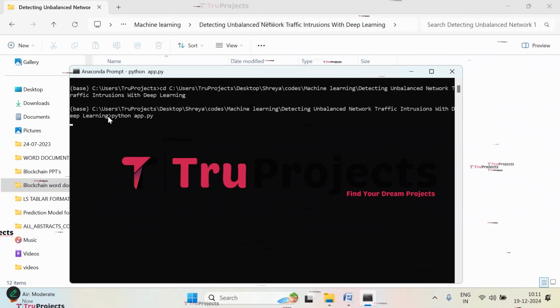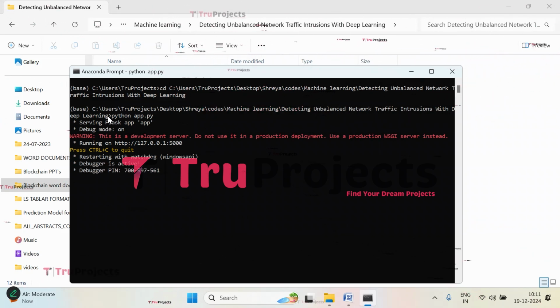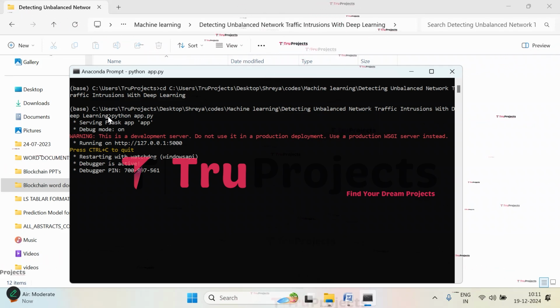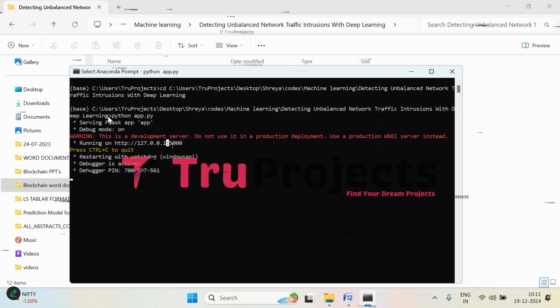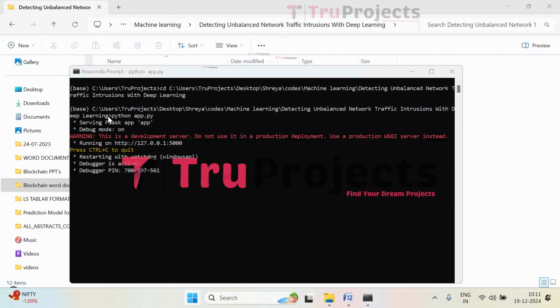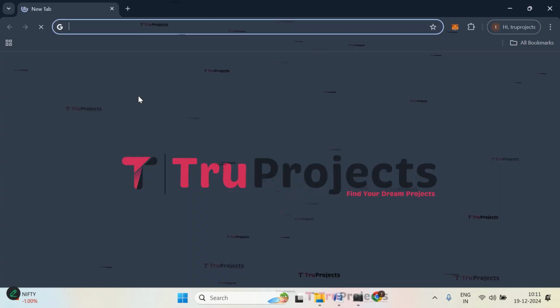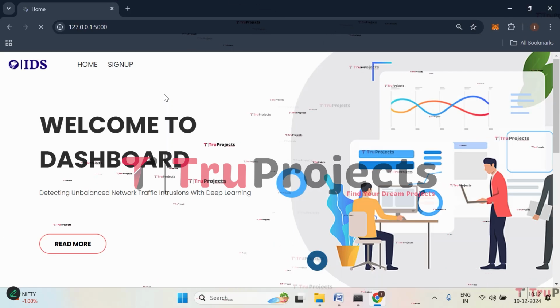By giving this command, it will execute the Python script and perform a runtime check for any syntax errors or logical issues. And after running the app.py file, the Flask framework will host the application locally at the default address, which is the localhost and the port, unless configured differently. So we have to copy this local link provided by the Flask framework and paste it in any web browser. I'm copying it. I prefer Google Chrome, so I will paste it in that. Paste the link here. Click on enter.